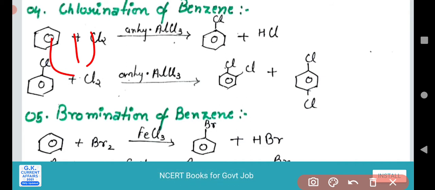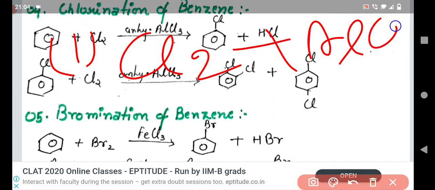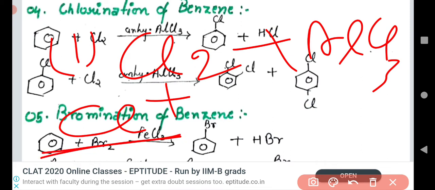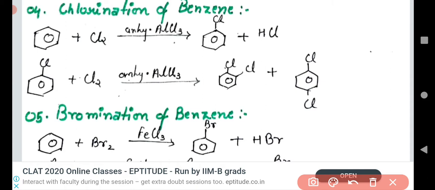The first step is the generation of the electrophile. How is the electrophile generated? With the help of AlCl3. Understand that? This AlCl3 generates the electrophile, and Cl plus ion is formed. This is the Cl plus ion. Cl plus ion is an electrophile, and AlCl4 minus is also generated. This is called the generation of the electrophile.